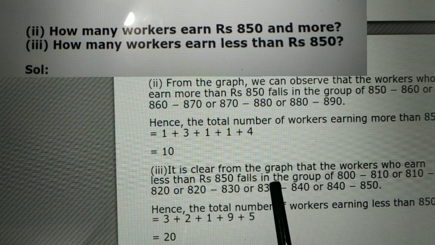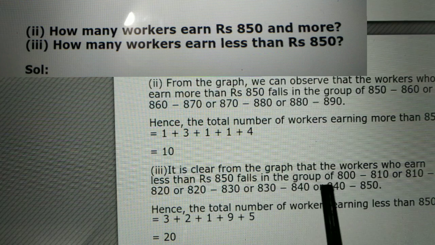Now it is clear from the graph that the workers who earn less than 850 fall in the group of 800 to 810, 810 to 820, 820 to 830, 830 to 840 and 840 to 850. So 800 to 850, all persons come in the group in which the worker earns less than 850. Hence the total sum of the workers are 3 plus 2 plus 1 plus 9 plus 5. That is 20 workers earn less than 850.